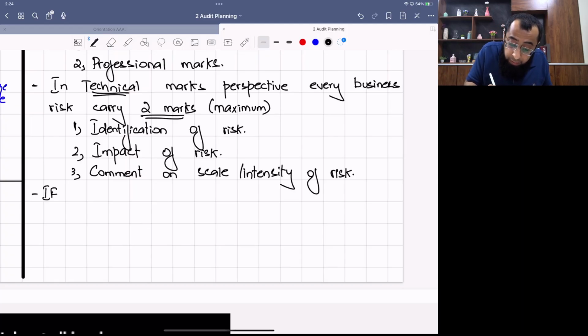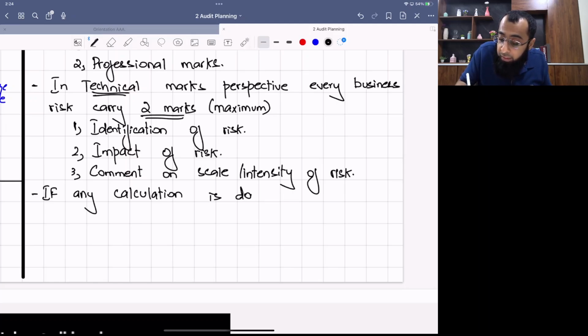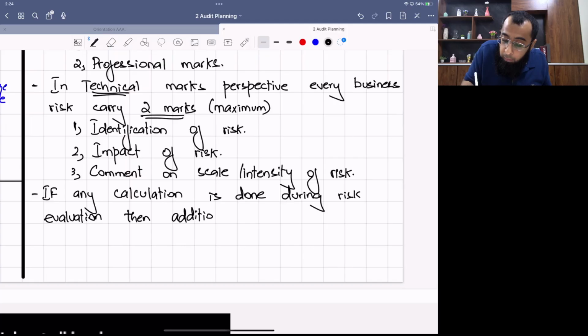If any calculation is done during risk evaluation, then an additional 0.5 mark will be given for each calculation. Now, what do you mean by calculation?